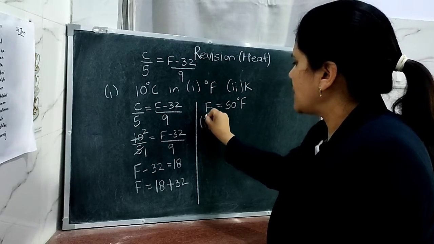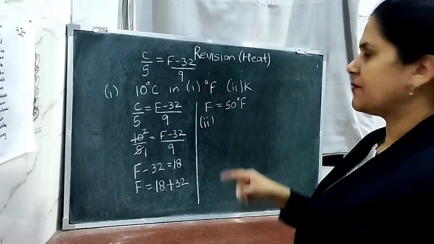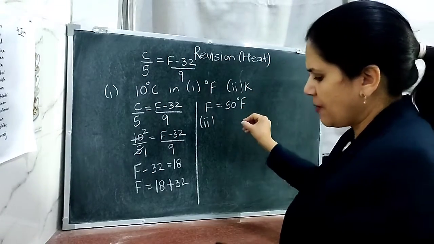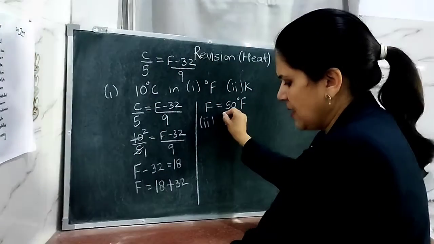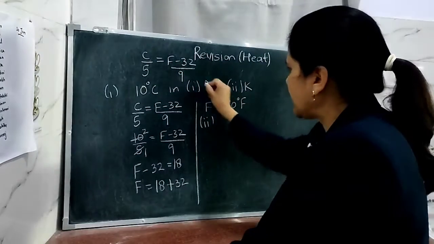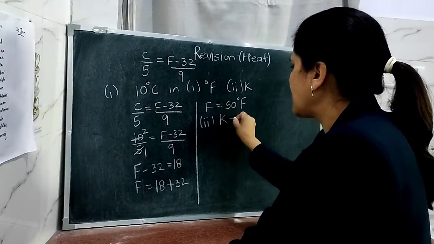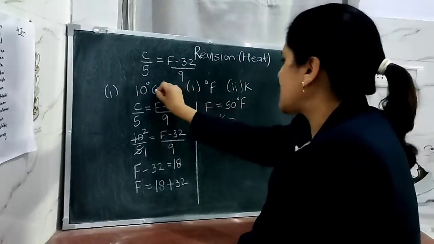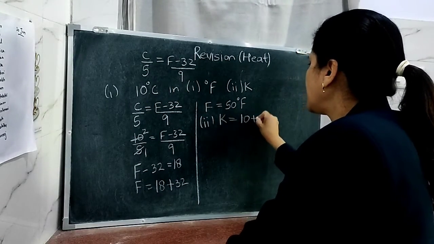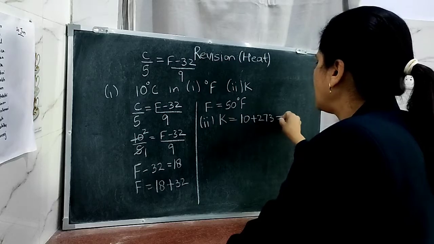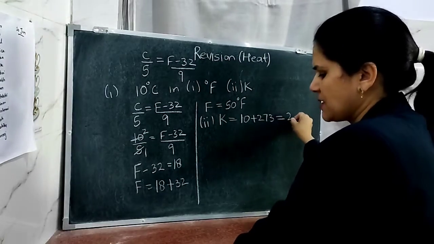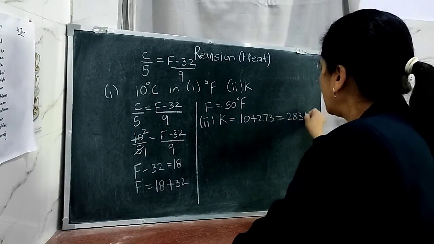Now in the same question, the same temperature has to be converted into Kelvin. What is the formula? Whatever the temperature is given in degree Celsius, if you have to convert the same temperature in Kelvin, then 10 plus 273 will be changed into Kelvin scale. The temperature is coming equal to 283 Kelvin.